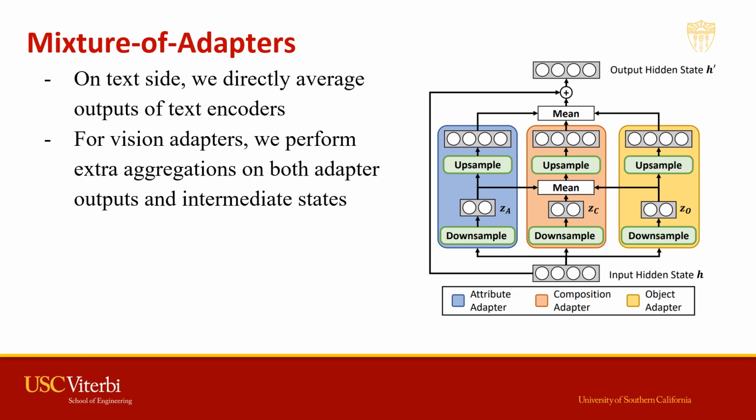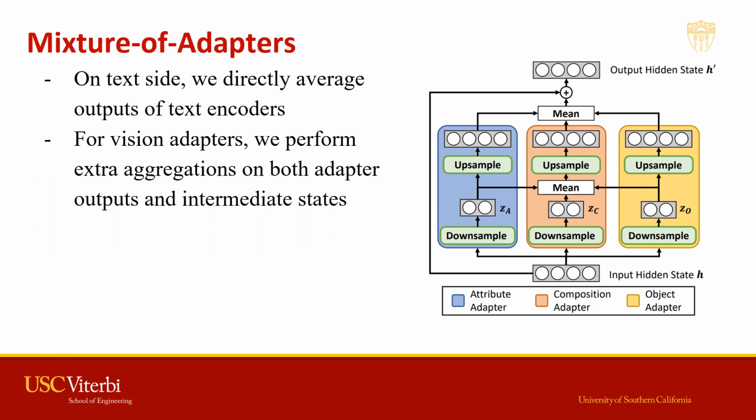Let's talk about the MOA, mixture of adapters. We perform MOA on both the vision and language sides. With text, we simply average the outputs of each text encoder. And for the vision encoder, we perform aggregation on each layer of adapters.